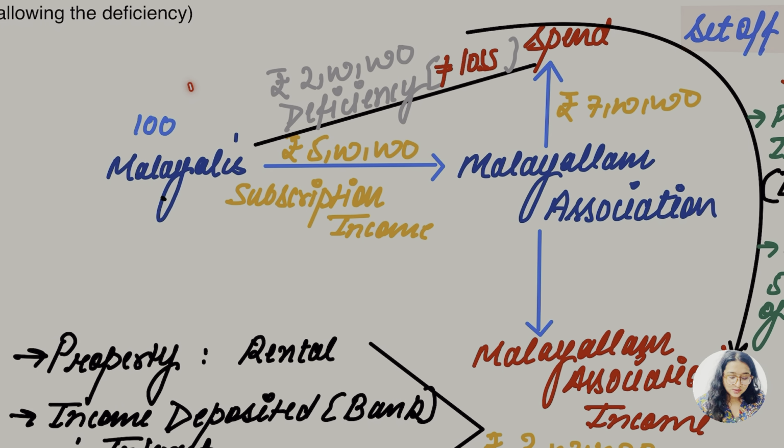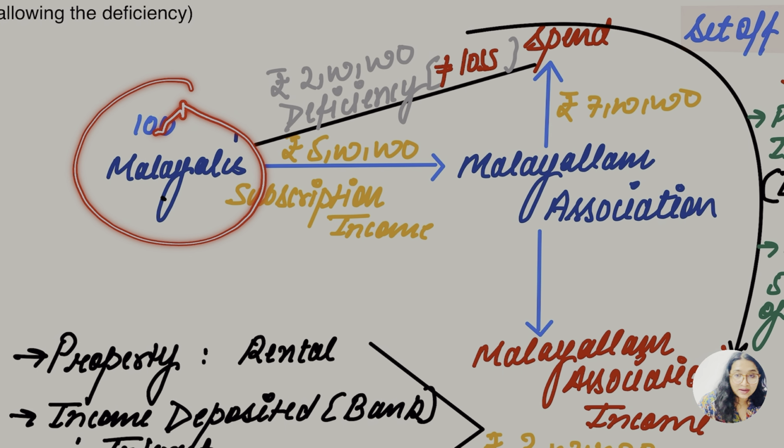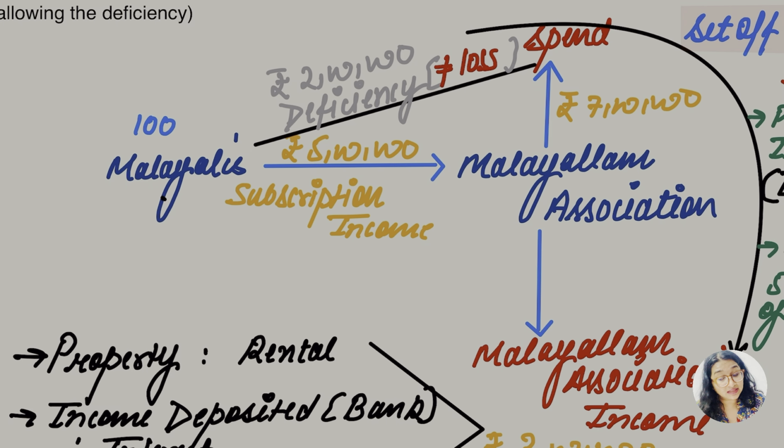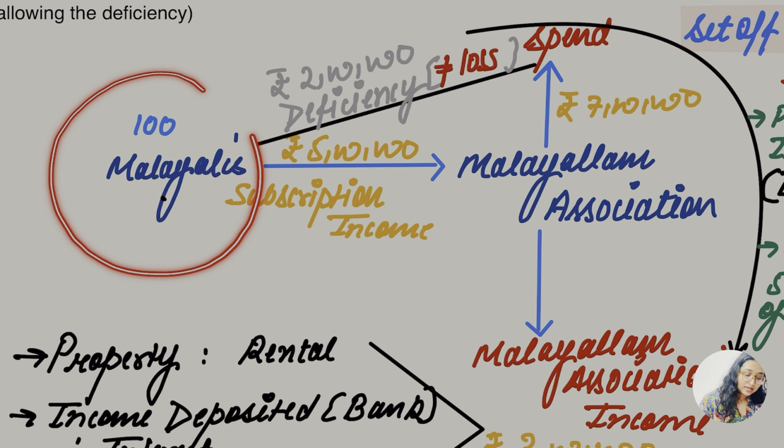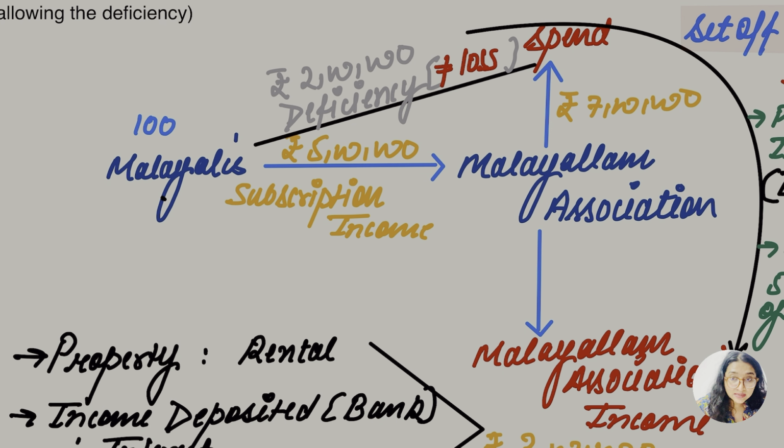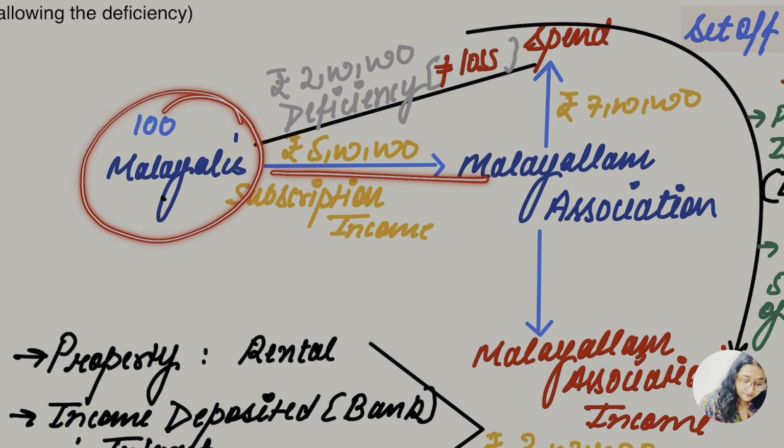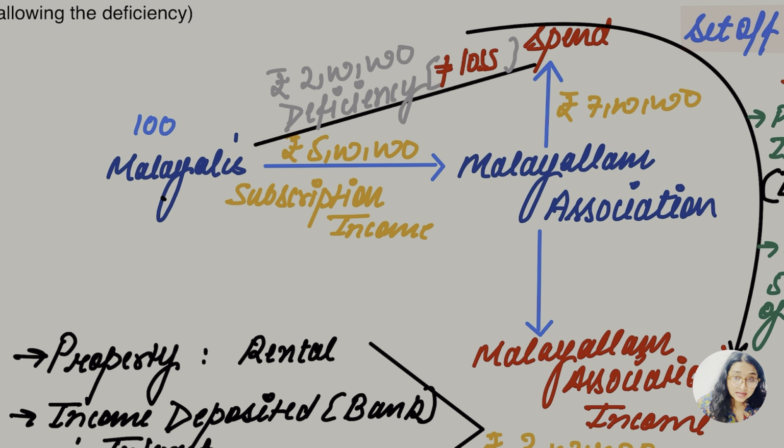Wherever these Malayali people go, they form their association, and that would be known as the Malayalam Association. So these 100 Malayalis have formed an association, and the association name would be Malayalam Association.